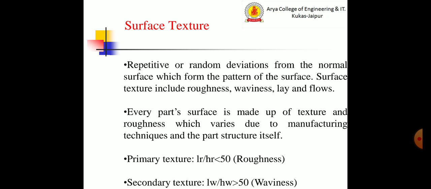Surface texture includes roughness, waviness, lay and flaws. Every part surface is made up of texture and roughness which varies due to manufacturing techniques and the part structure itself.